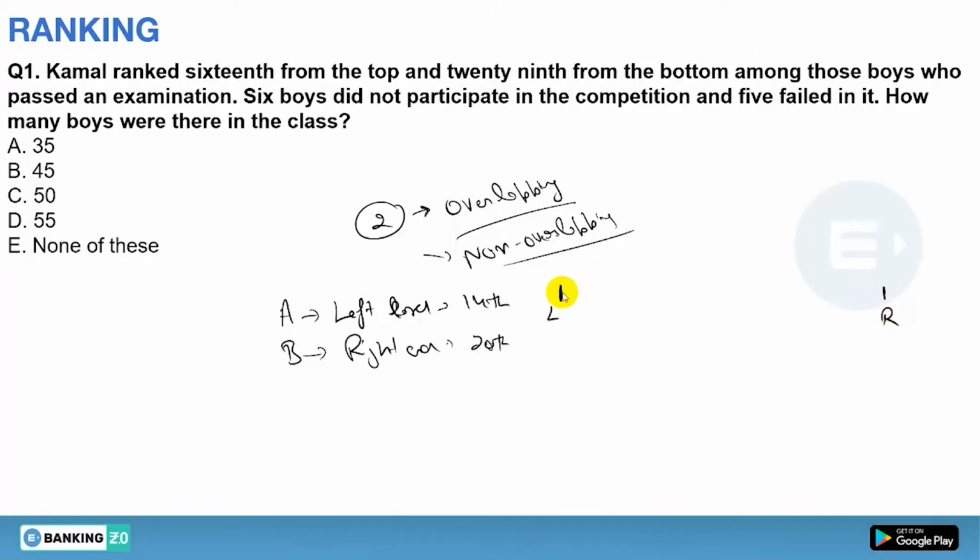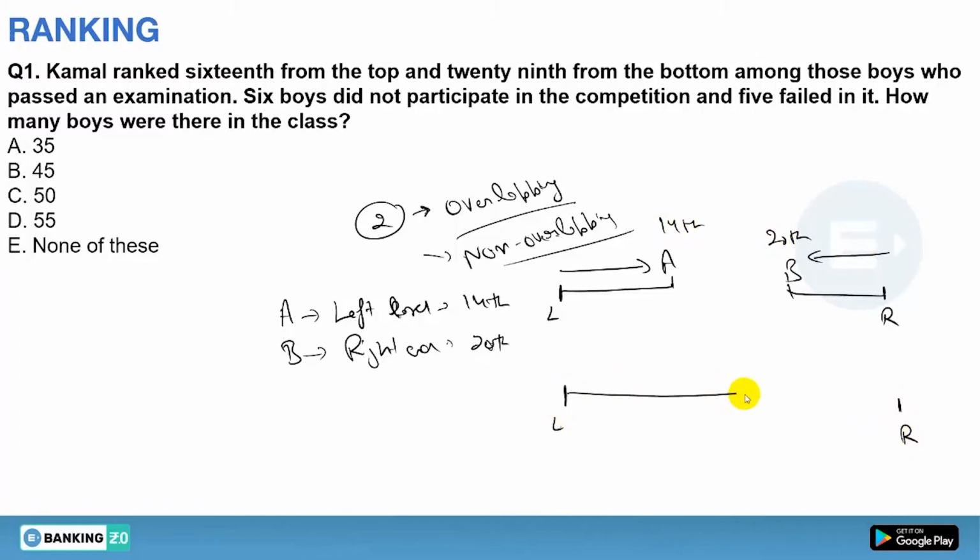So it is possible that A and B will be here. This is the position of A from left, that is 14, and B is 20th from the right. This is one possibility. Or the other chance of making is that this is the left hand, this is the right hand, and suppose A is here, who is 14th from the left hand, and there you have B who is 20th from the right hand. So this is called non-overlapping condition, and the other is called overlapping.